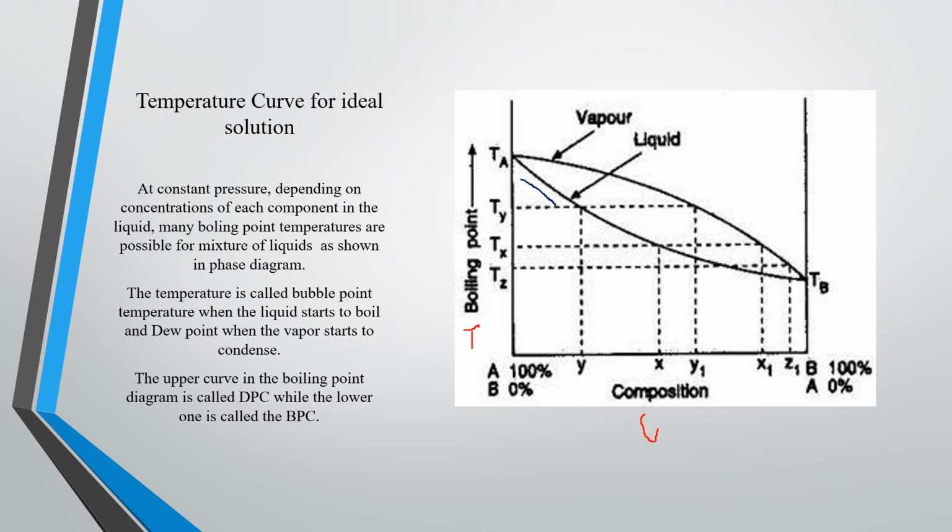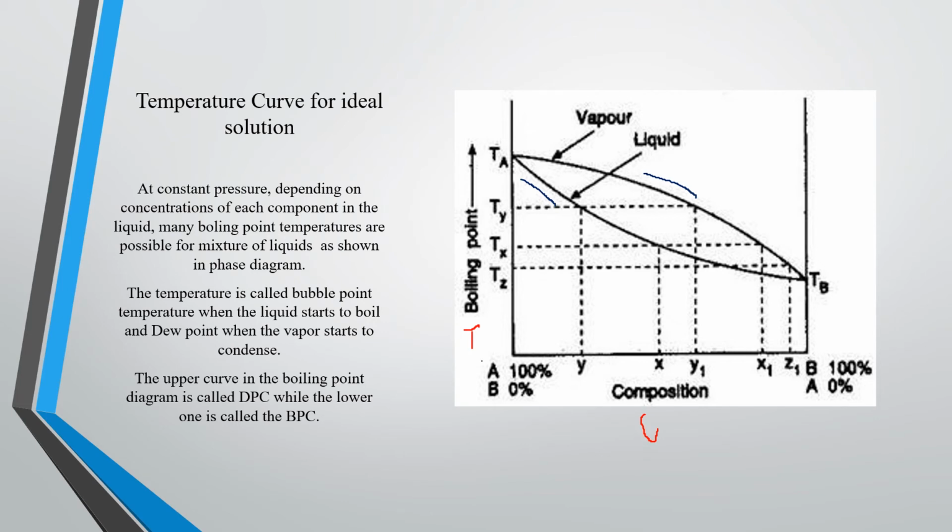Boiling curve of B, and this is also composition of vapor, and this line is shown as a composition of vapor, and this is a boiling point of mixture, not B, right? So here we have two liquids A and B, and we make a solution A plus B. So we have a mixture.